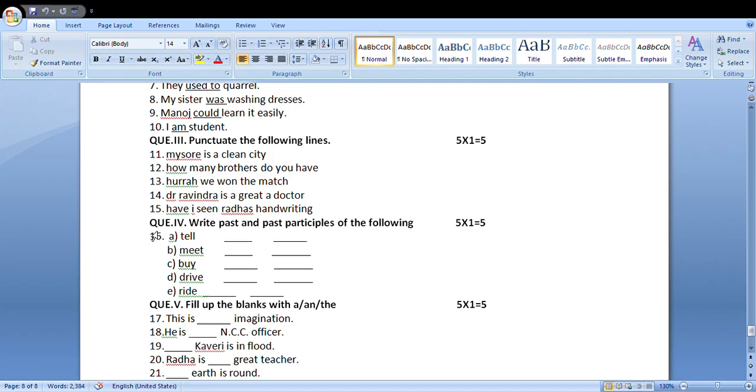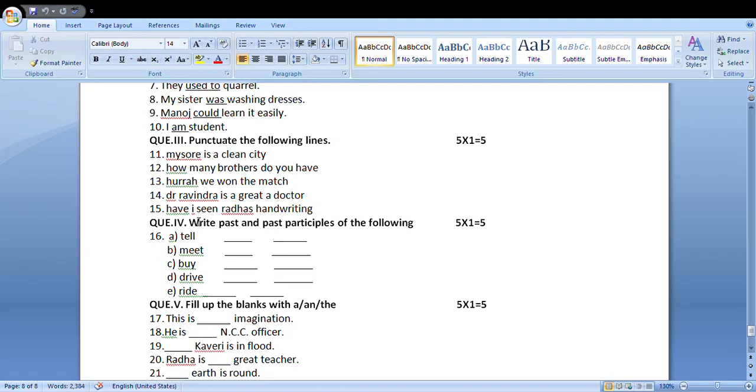15th sentence. Have I seen Radha's handwriting? Okay, it is an interrogative sentence because the sentence begins with a helping verb. Then comes the subject. The sentence pattern is interrogative pattern, so we have to give an interrogative mark in the end. But first of all, we have to make H capital because it is the beginning letter. Have, H capital. I, always it is made capital wherever it is used. You know, I is made capital always, wherever it is used, in the beginning, in the middle, in the end. Okay, I is always made capital.